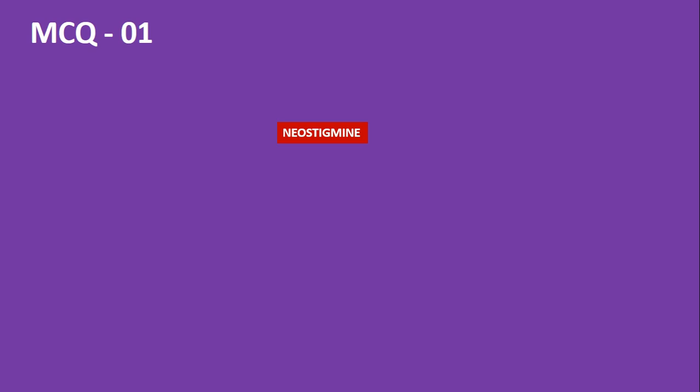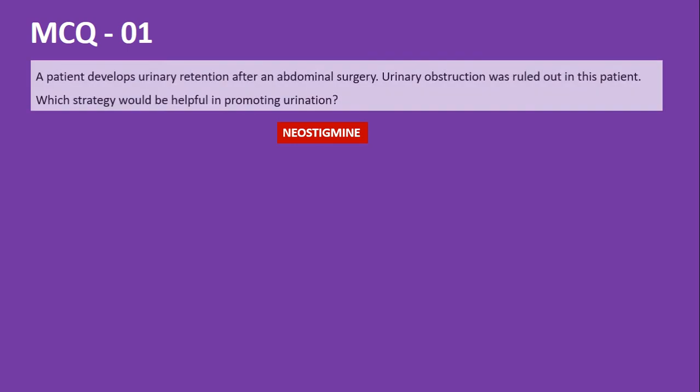So neostigmine has two uses post-operatively, that is in the treatment of post-operative paralytic ileus as well as post-operative urinary retention. Here you should not use atropine along with neostigmine, because if you add atropine, you will be nullifying the beneficial effect of neostigmine, that is the stimulation of the M3 receptors. So you will be using only neostigmine alone.